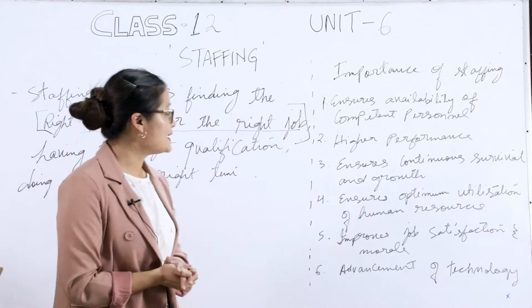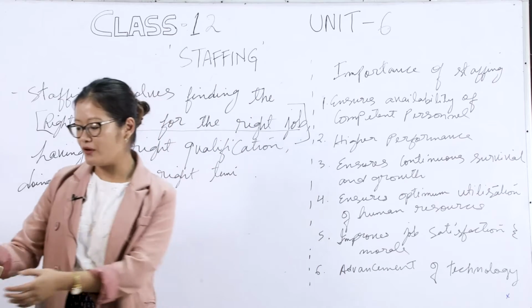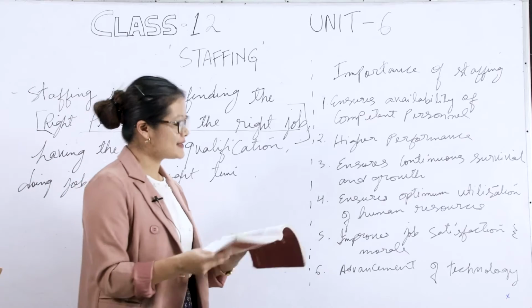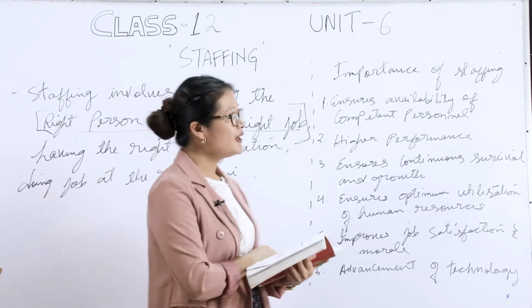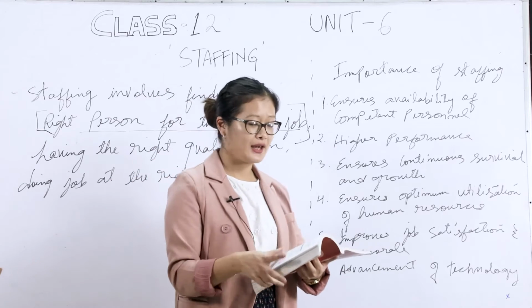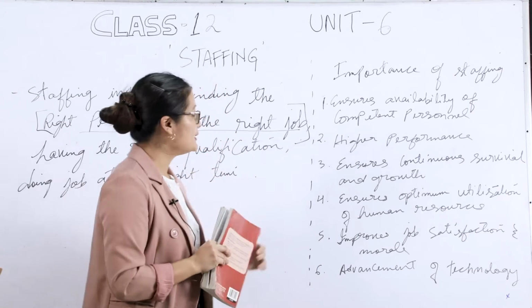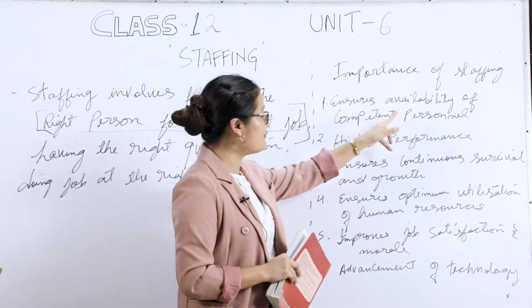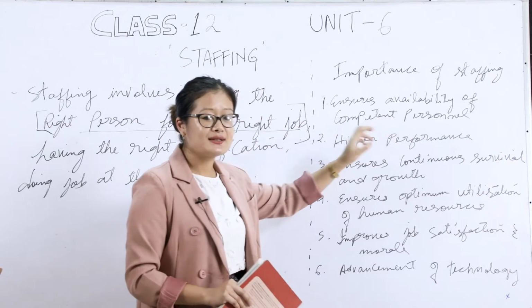Moving ahead, class, we will look at some of the importance of staffing. You can turn your page to 176. Number 1 is ensures availability of competent personnel.